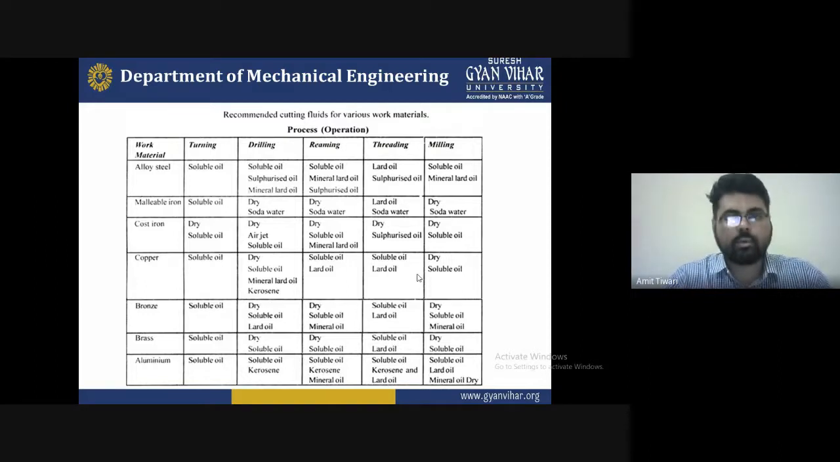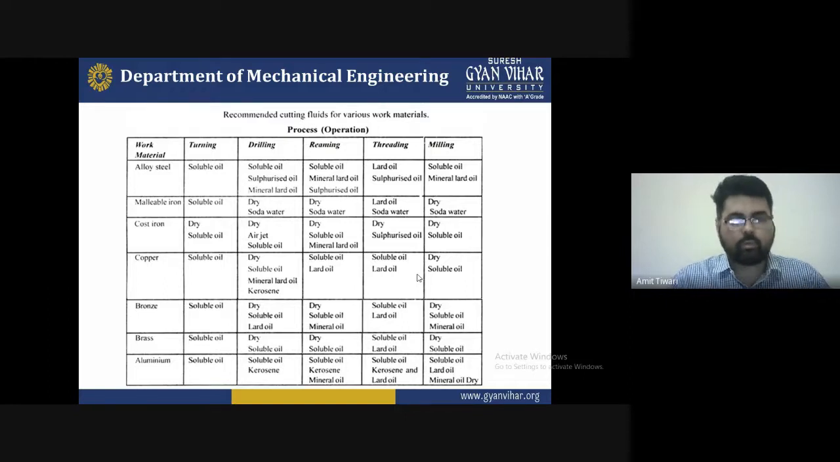Next is the recommended cutting fluid for various work materials. The recommended fluids for different operations and processes on these materials are listed here: turning, drilling, reaming, threading, and milling. For alloy work material, for turning we use soluble oil, and for drilling we have soluble oil, sulphurised oil, and mineral oil.